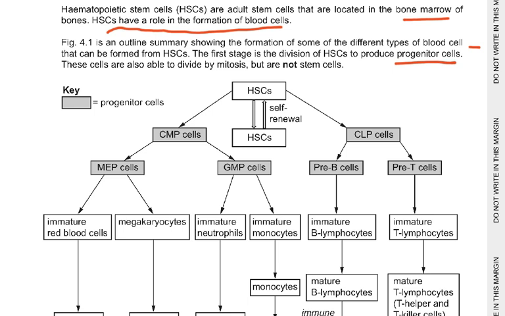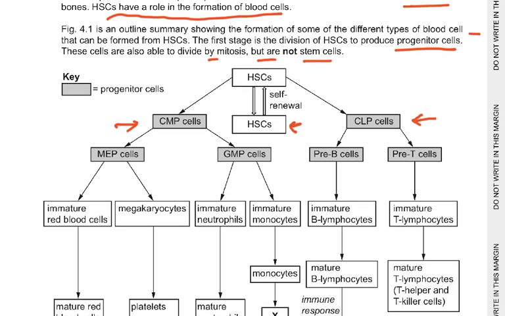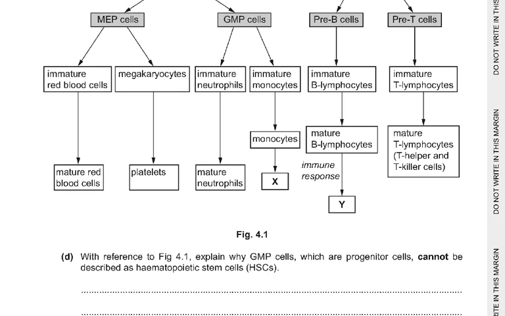Progenitor cells are also able to divide by mitosis but are not stem cells. So the first time HSC divides into progenitor cells, HSCs remain HSC here, but CMP cells and CLP cells are progenitor cells. And then they become MEP, GMP, pre-B and pre-T. And then they become all these cells which we see now here: immature red blood cell, megakaryocyte, immature neutrophil, immature monocyte, immature B lymphocyte, immature T lymphocyte.